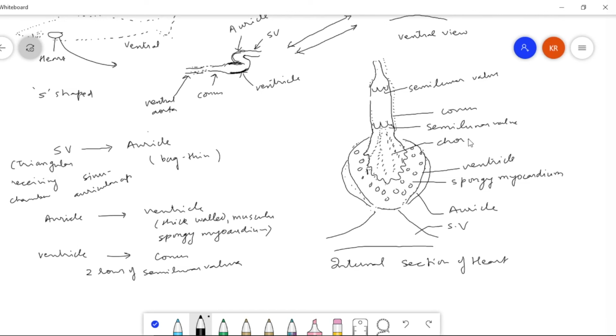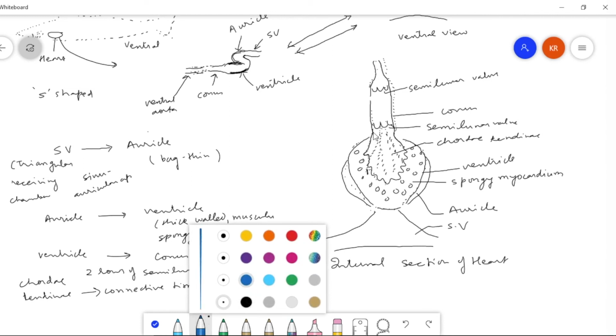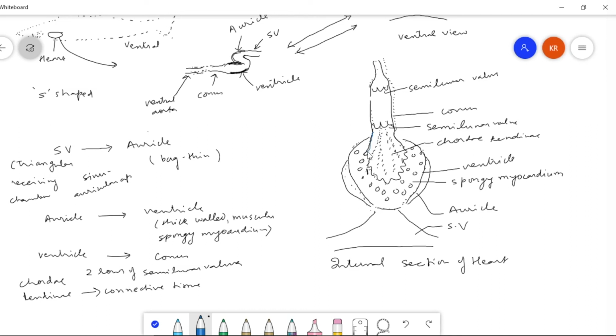These are called chordae tendineae, which is connective tissue that anchors the semilunar valves to the ventricle part. That layer in blue is a kind of endocardium.